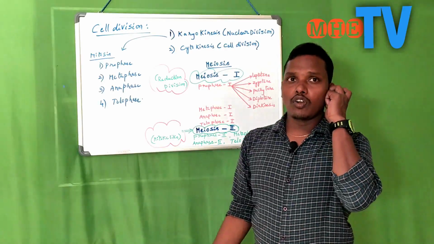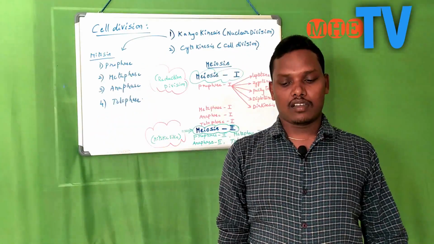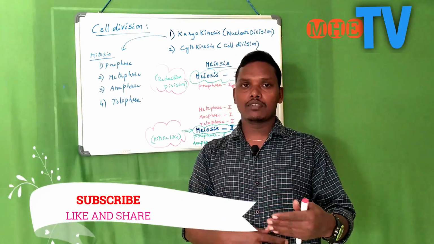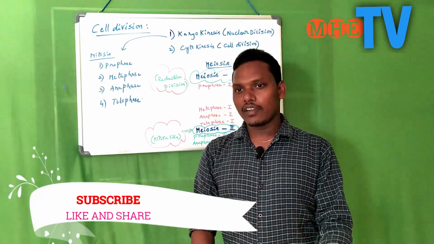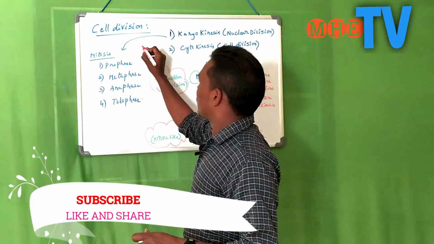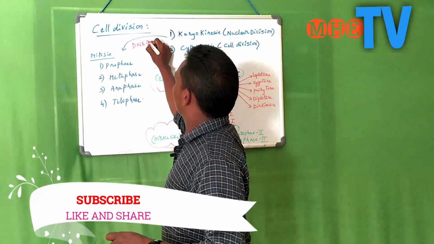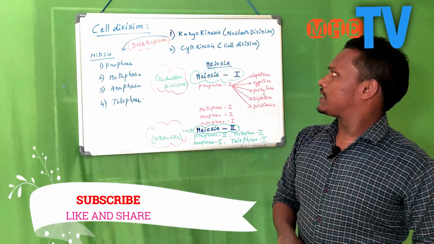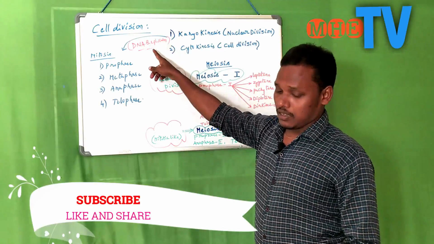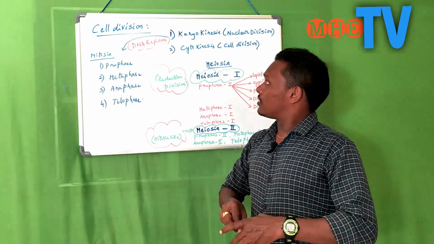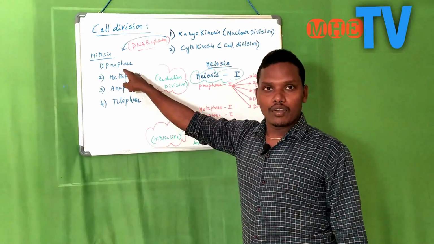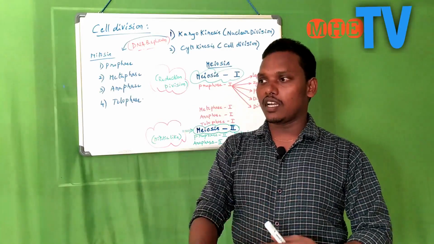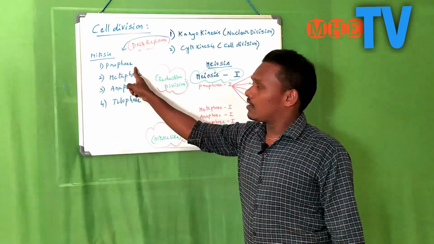First of all, we will go for mitosis. Prophase is the first phase of cell division, in which the chromosomal apparatus starts preparing for division after the DNA replication. DNA is the major component of chromosomes, which pass on heredity. After completion of DNA replication, prophase starts. That means chromosomes are starting for division. This phase is called prophase.